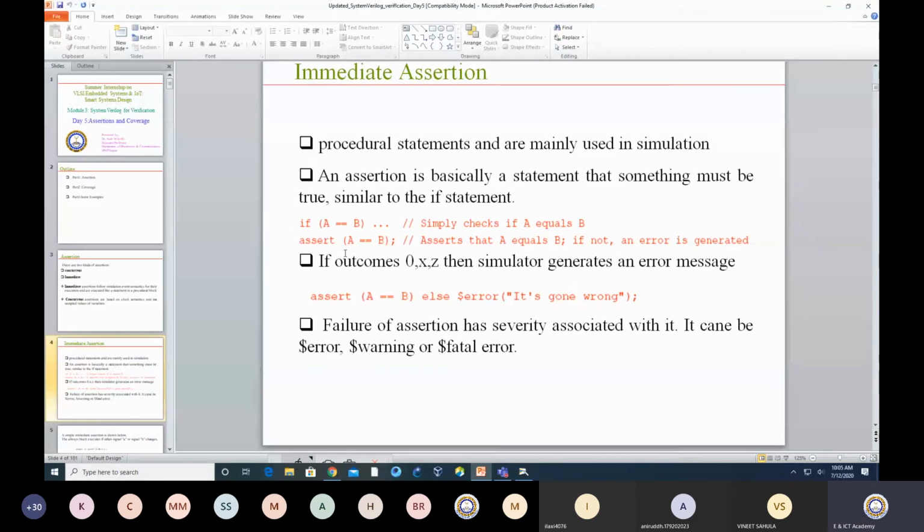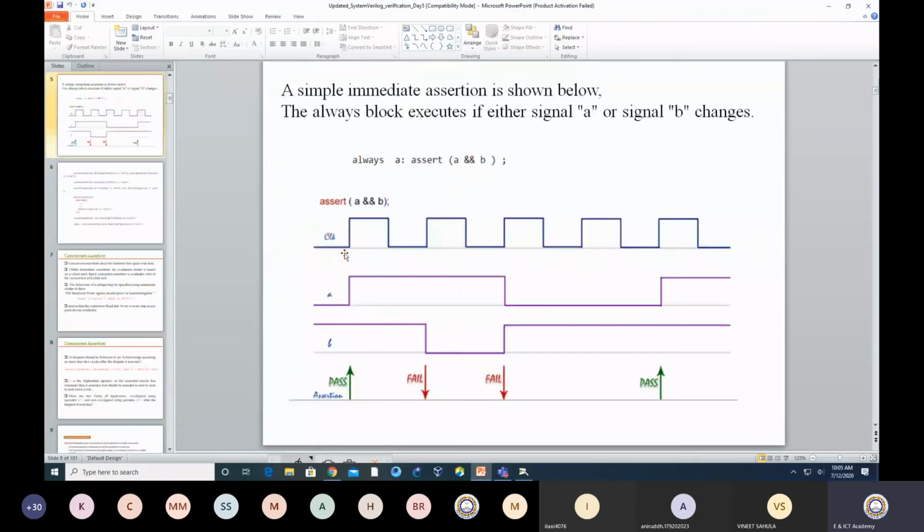With a conditional statement, I am not worried about whether the output is true or false, but where I use an assertion, I want this to happen. My expectation is that the condition I impose as an assertion should be true, and if it is not true, it should give an error.